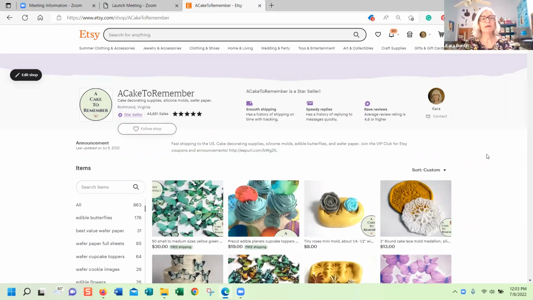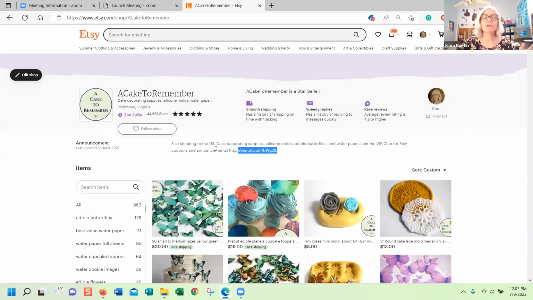So we're in my shop now, and on desktop, the announcement is up at the top, and they do tend to move it around. For a while, they had it way down at the bottom. On the app, it is at the bottom of the page because that would take up a lot of space right up at the top on a mobile device. People may not even see it because the majority of people now do shop on the app. You need to use the shop announcement, just fill it out.